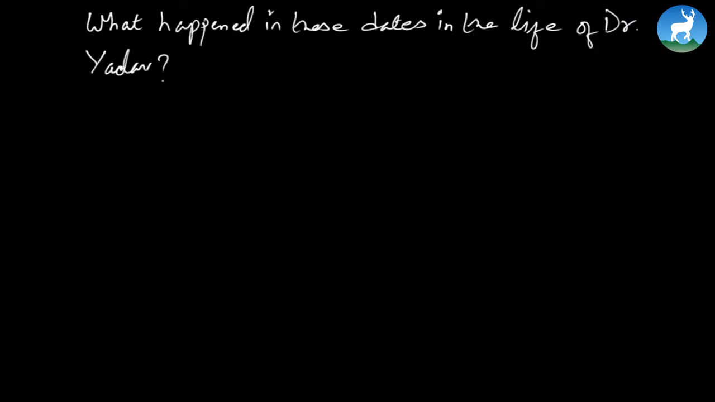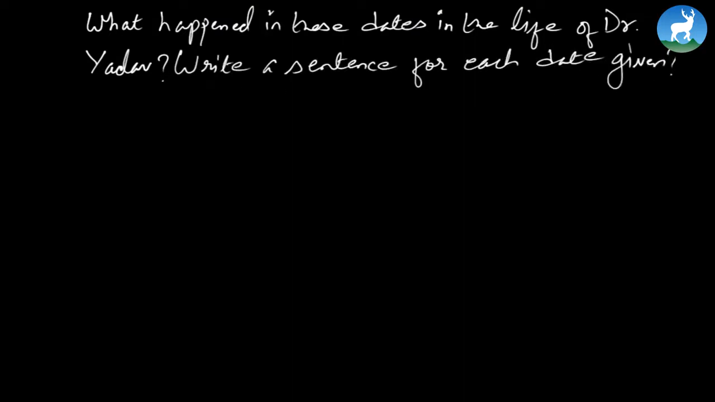Now, you've all read the passage. How about we figure some dates out, alright? So, what happened on these dates in the life of Dr. Yadav? Write a sentence for each date given. Alright?